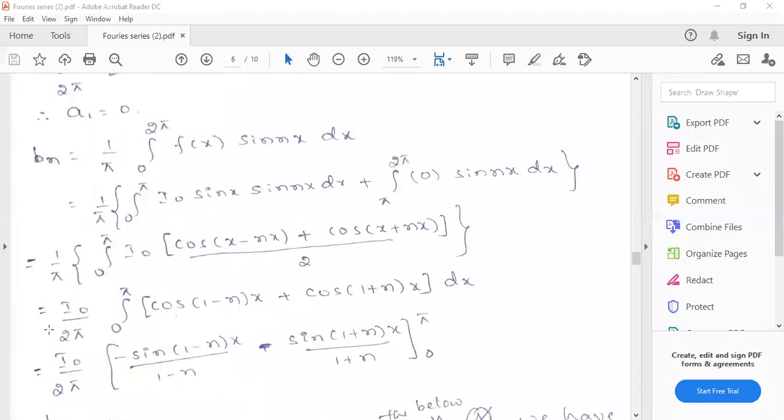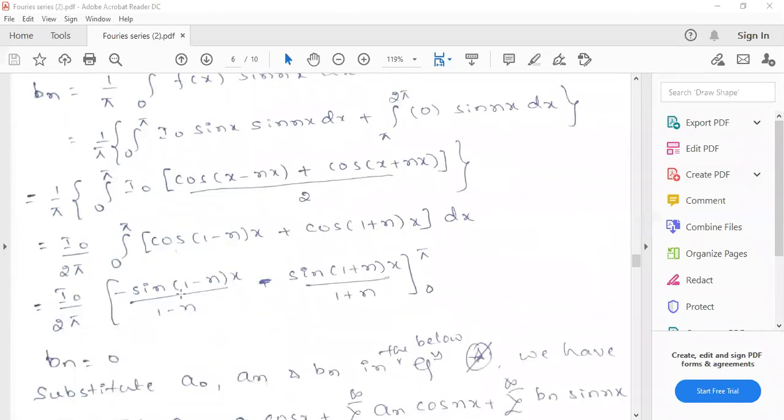I naught by 2 is constant, you take it out, I naught by 2 pi into integral from 0 to pi of cos of 1 minus n into x minus cos of 1 plus n into x. So integration of this will become sine of 1 minus n into x divided by 1 minus n, minus sine of 1 plus n into x divided by 1 plus n, where the limits vary from 0 to pi. What is the value of sine n pi? 0. And sine 0 is also 0. So both terms vanish, and the total bn value will become 0.